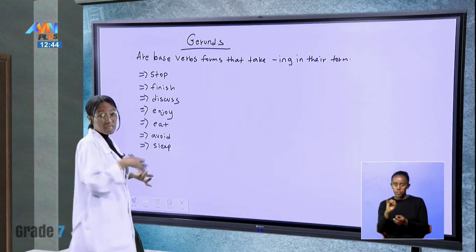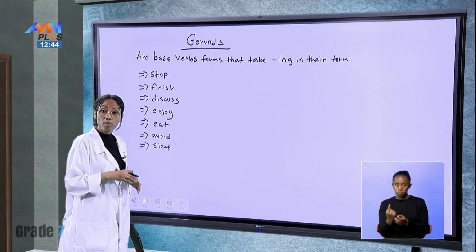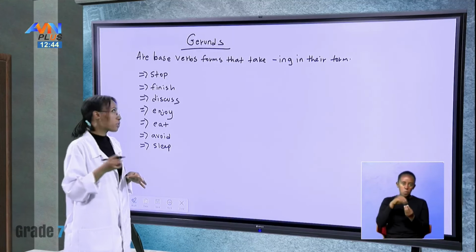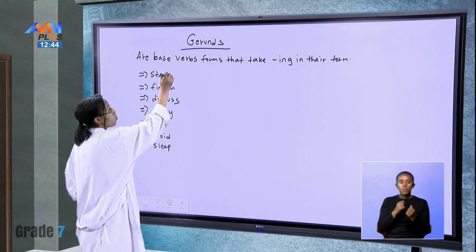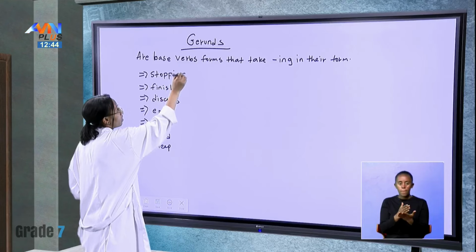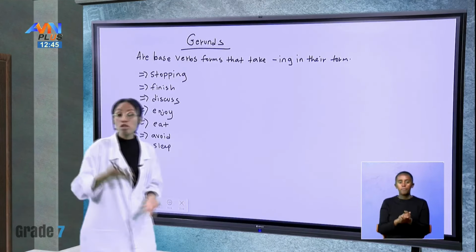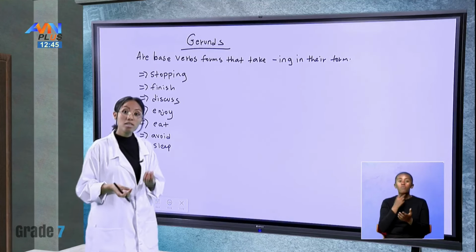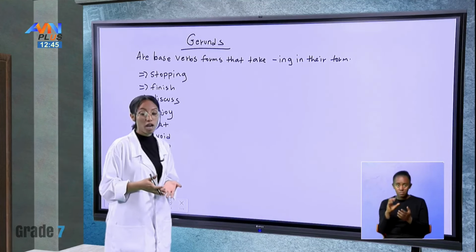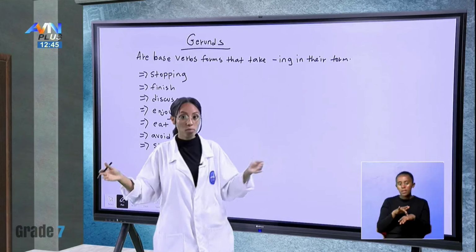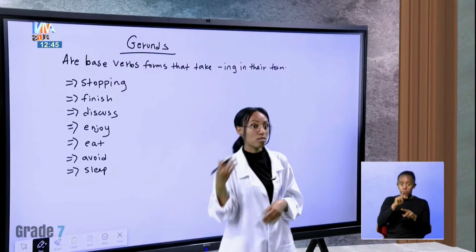Some of the verbs change, or we add a little bit to them. For example, in the first one, we add double p and we add ing. Because of the vowel and consonant agreement, sometimes we add double consonants.